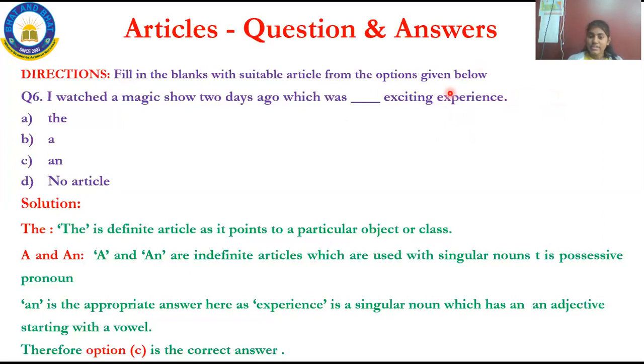Apply that here. See, why should I use "the" here? Why can't I use "the" and "a"? "The" is not the answer; leave it. No article? You have the confusion between "a" and "an". See, I'm using "an" here because experience is a singular noun, and the adjective "exciting" starts with a vowel.